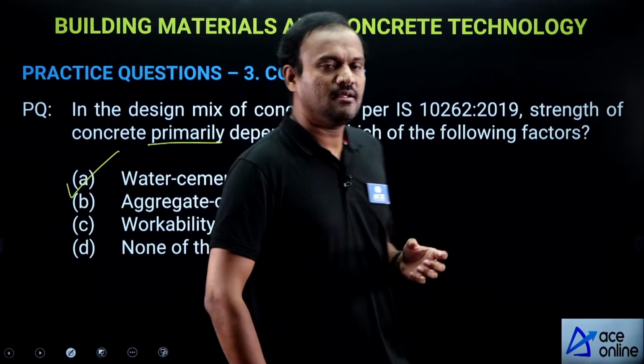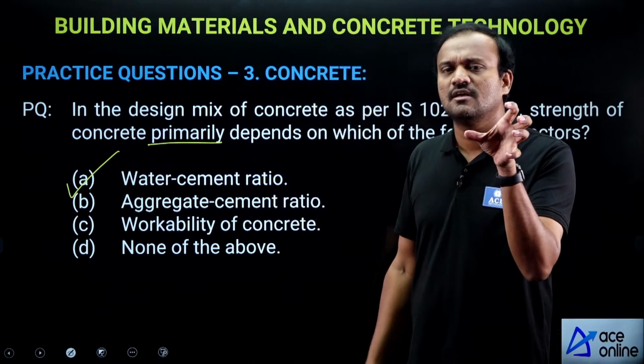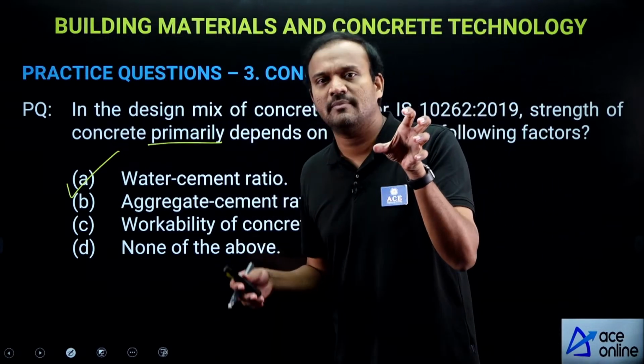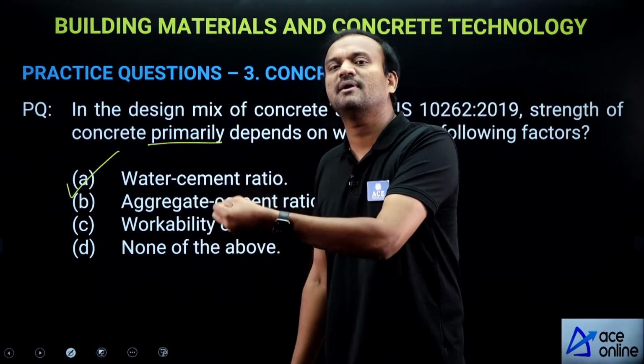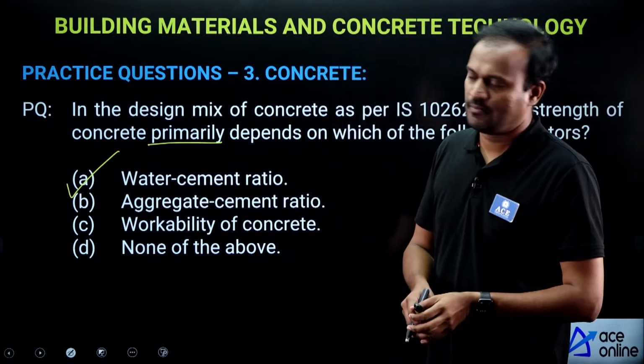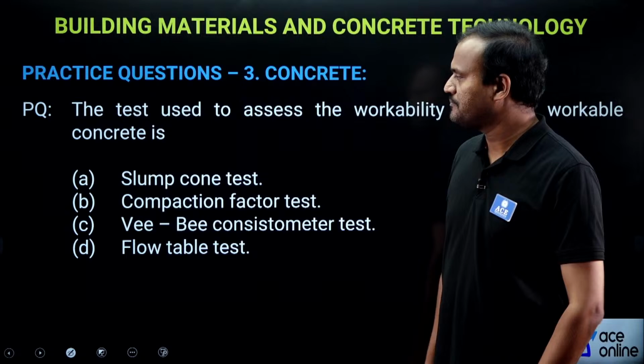Okay. There it is clearly stated that from the mean strength you will calculate the water cement ratio, because strength is primarily dependent on the water cement ratio. Okay, so very important objective point.